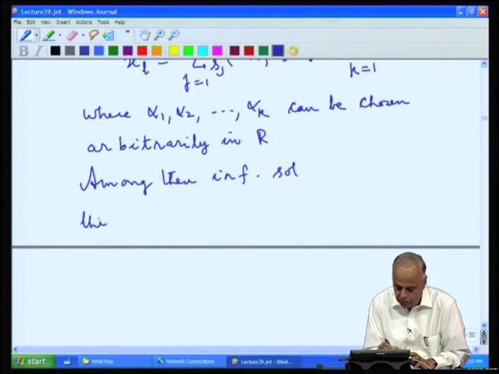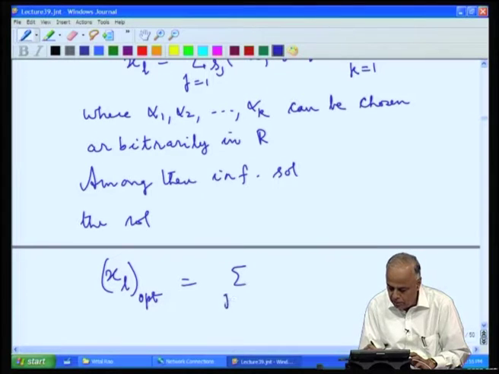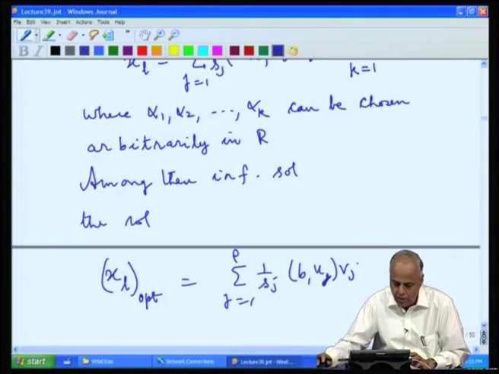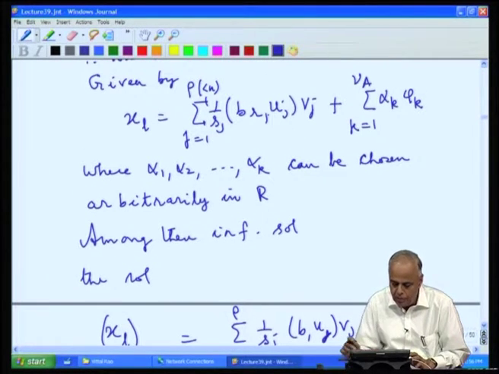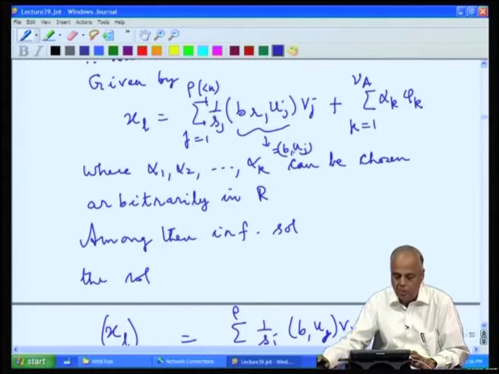The solution which we will call the least square optimal consists of only the unambiguous part, summation of 1 by S j B u j V j. Notice that this can again be written as B r u j also, as we observed above.